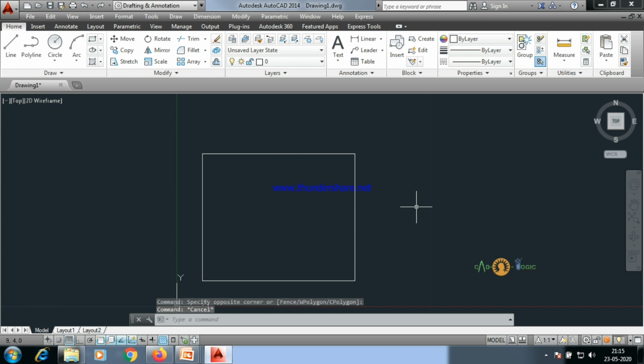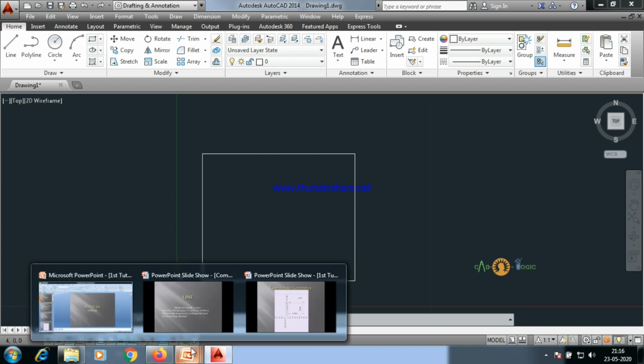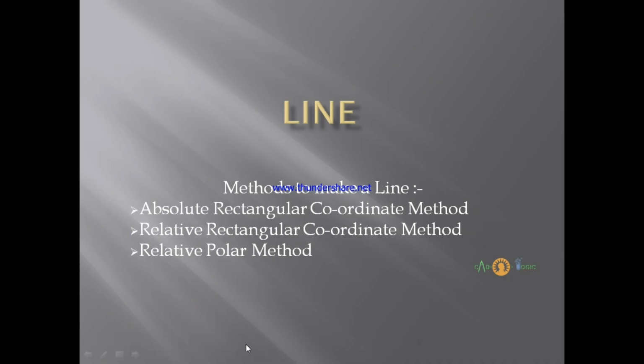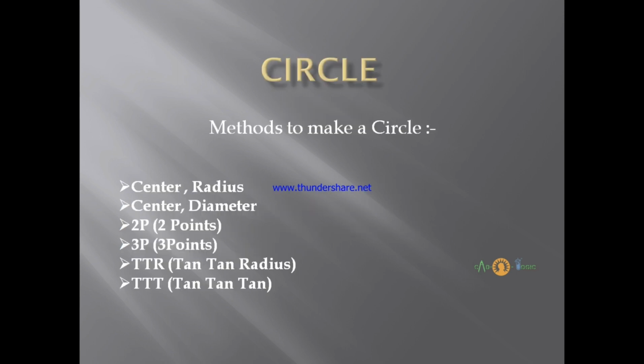So guys, I don't want to make these tutorials boring. So I'll be signing off now. This is our first tutorial. Next tutorial will be covering the other two methods of line, relative rectangular coordinate method and relative polar method, and we'll be covering 6 methods of circle.